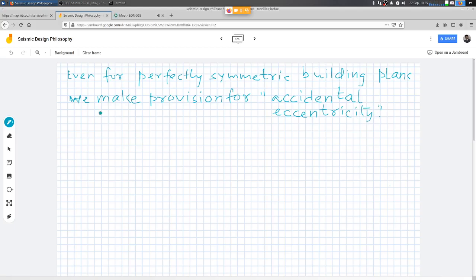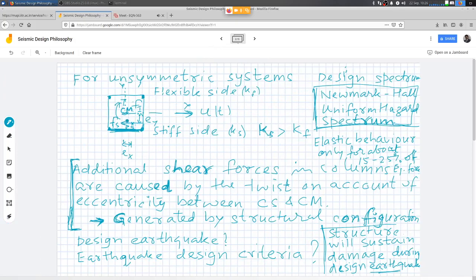So what this means is, even if your model predicts that there is no eccentricity, all structural elements are perfectly symmetric and the center of stiffness is coincident with the center of mass, we still include the additional demand because of accidental eccentricity.